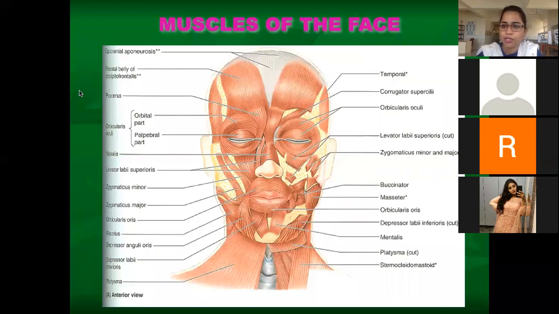Now what are the other muscles? Now we are going slowly to the angle. What are the muscles going to the angle? One we have already studied, that is levator anguli oris. Next, another muscle is going horizontally backwards like this. Which muscle? You can see here. This muscle is called risorius.